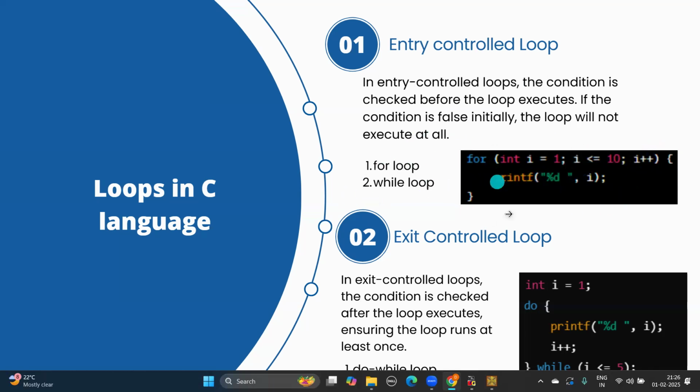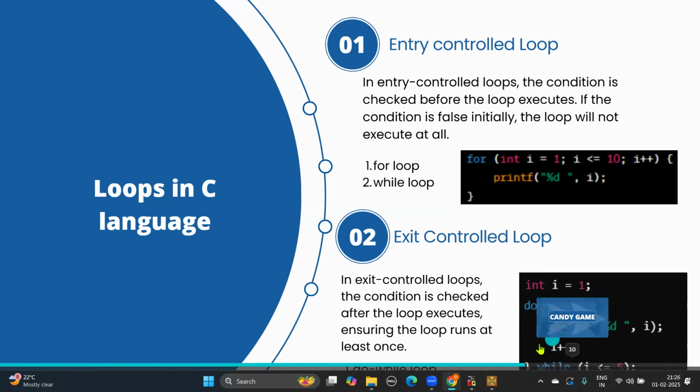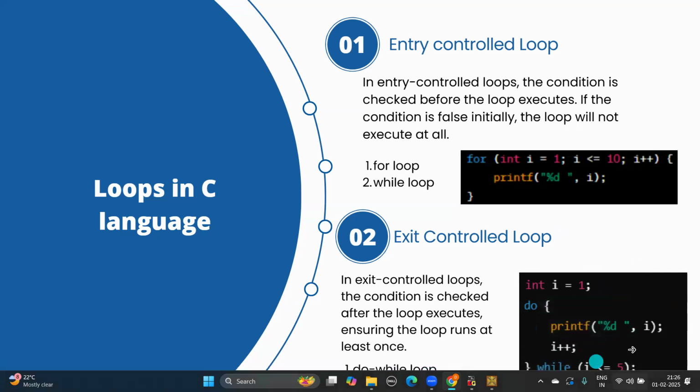The second is the while loop. Then the second is the exit control loop. In the exit control loop, the condition is checked after the loop executes. So in this do while loop, the loop will execute at least once, right? So here I declared i equals 1, and I have printed the value of i, and then I have done i plus plus. So even if the condition, that is i is less than or equal to 5, becomes false, then also the 1 will be printed in this do while loop, right?